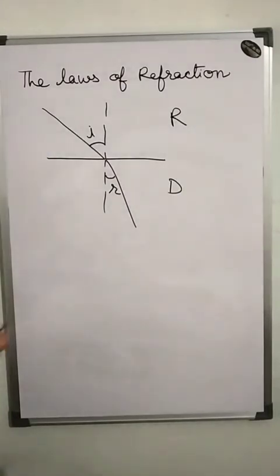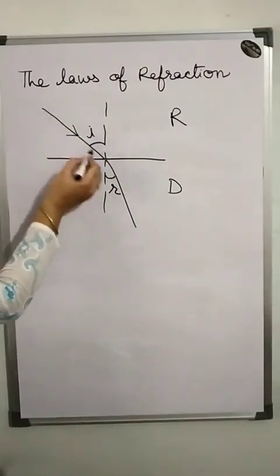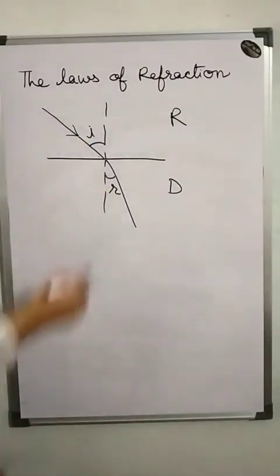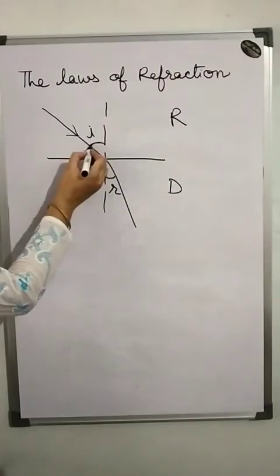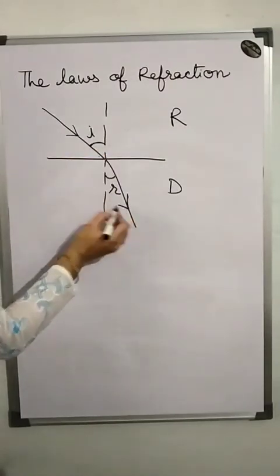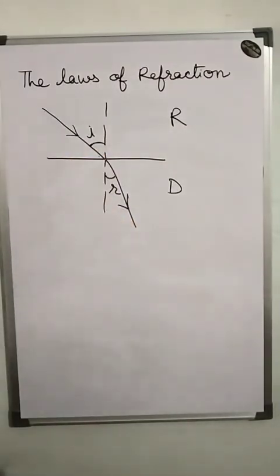Now I am taking this one. Here, this one is a rarer medium and this one is a denser medium, and this is the ray of light which travels with the angle I and moves in this direction. Okay, so what are the laws of refraction for this?